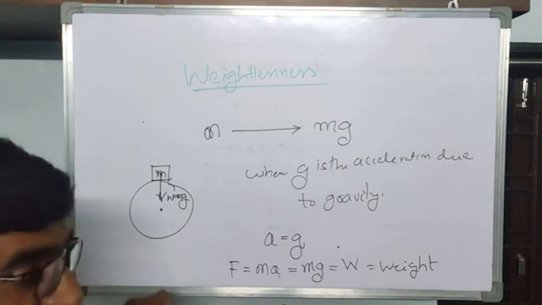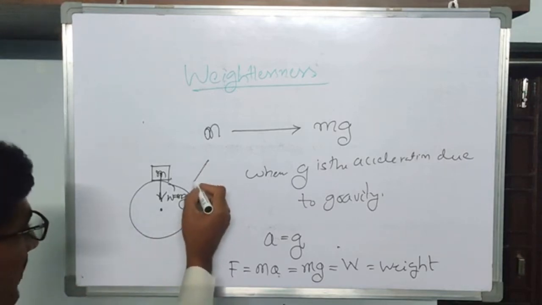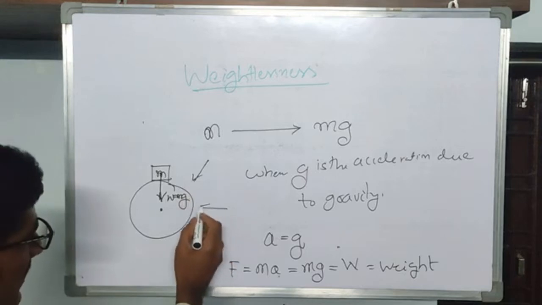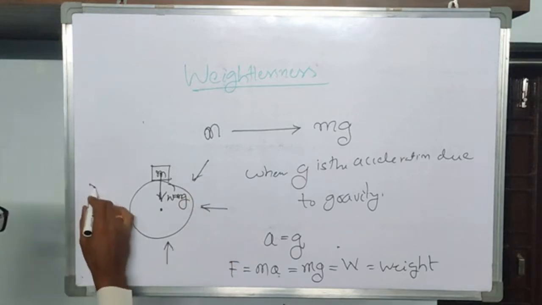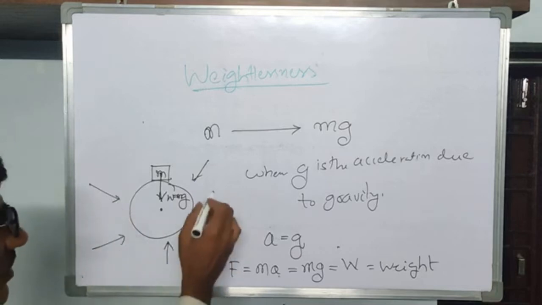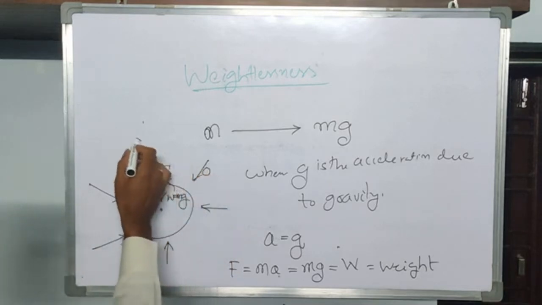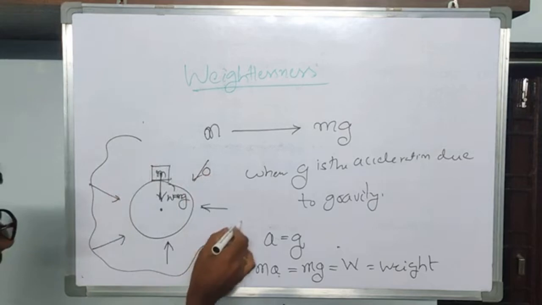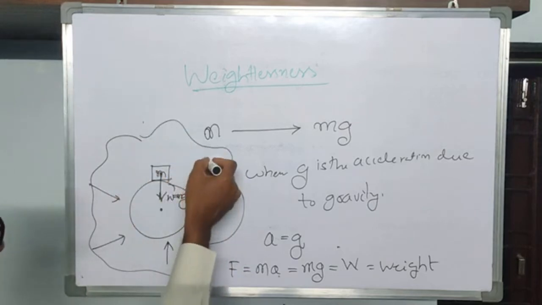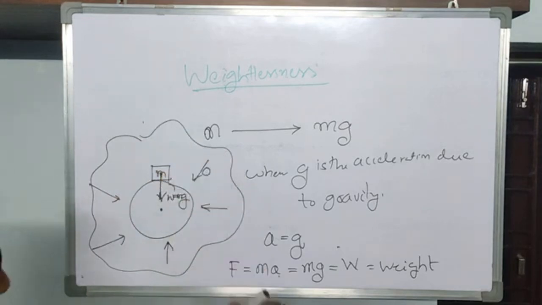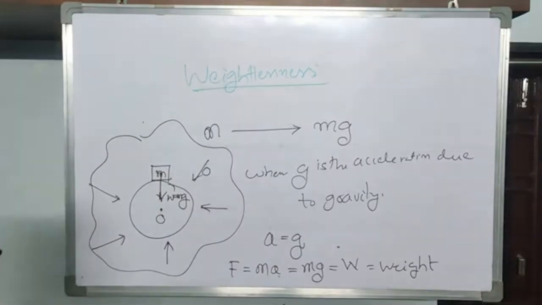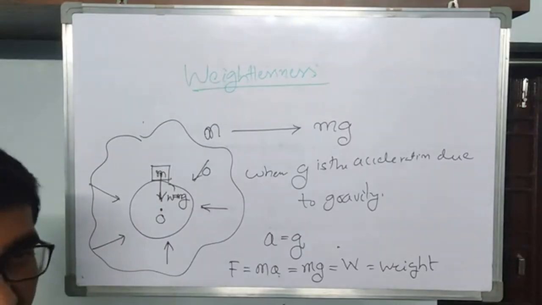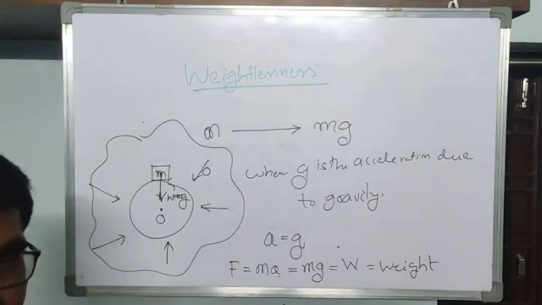Why? Because gravitational force is working in this direction. So wherever you put an object in the Earth's gravitational field, it always moves along these arrows. All these arrows are pointing towards the center of the Earth. This is the concept of weight.